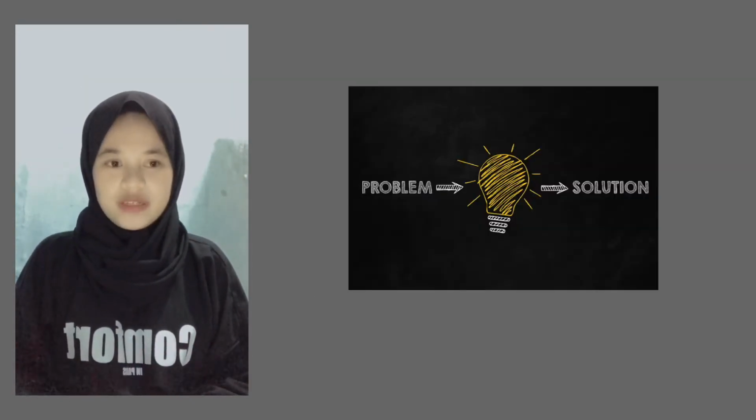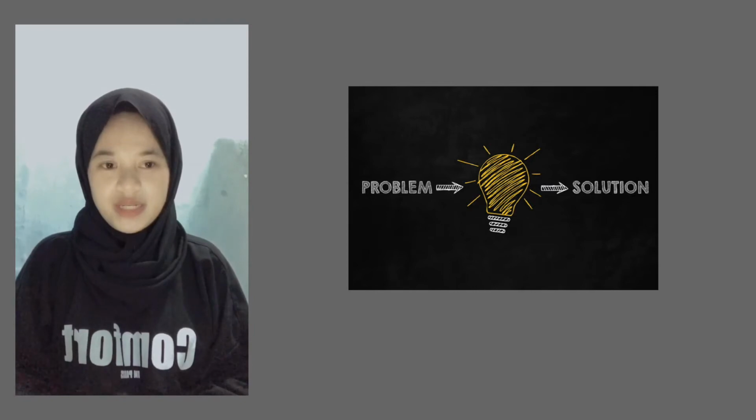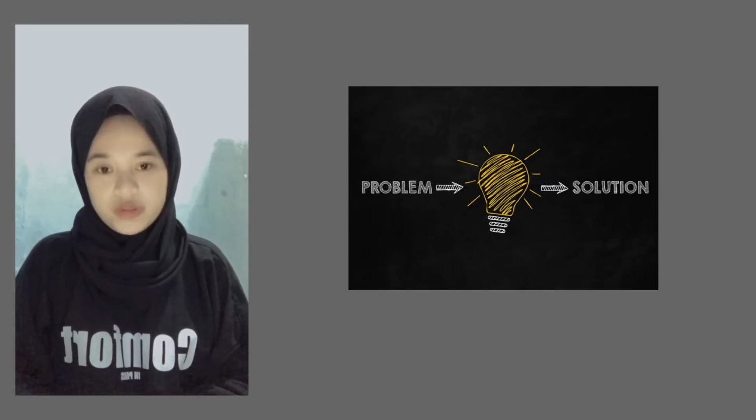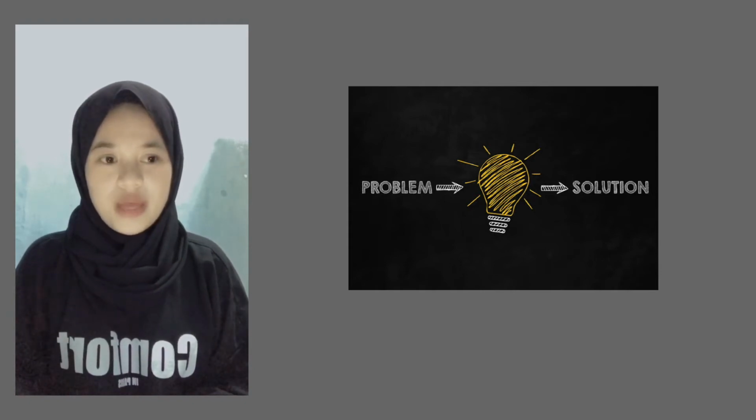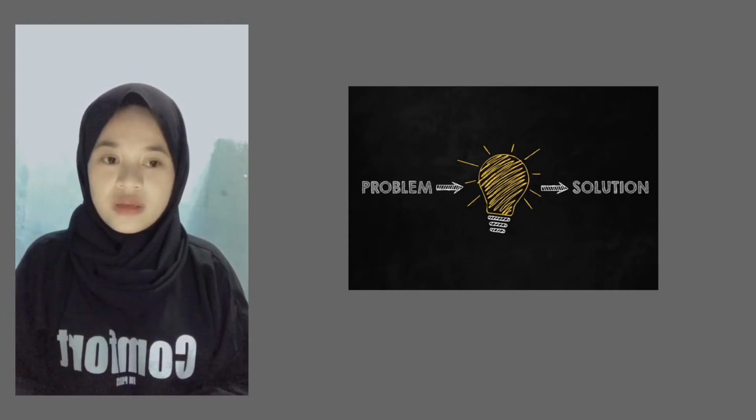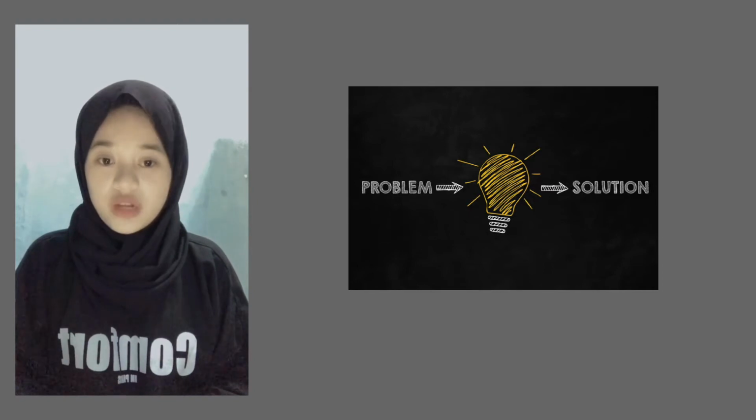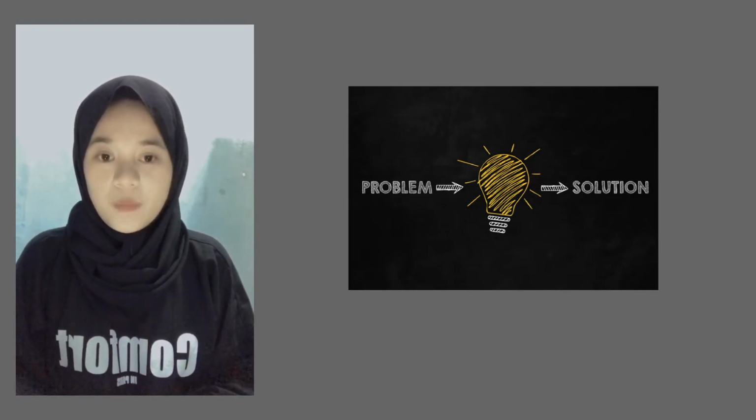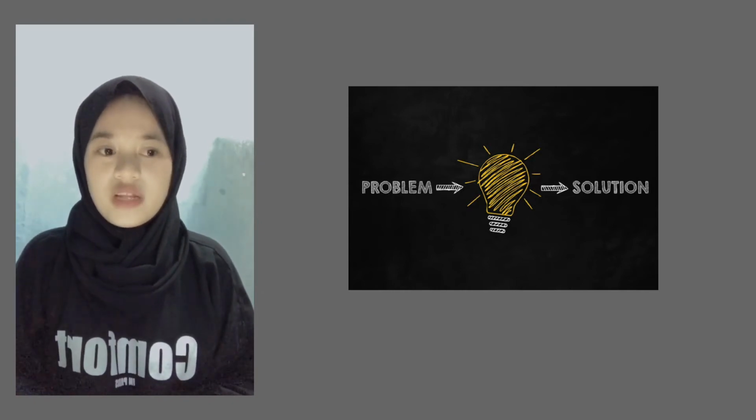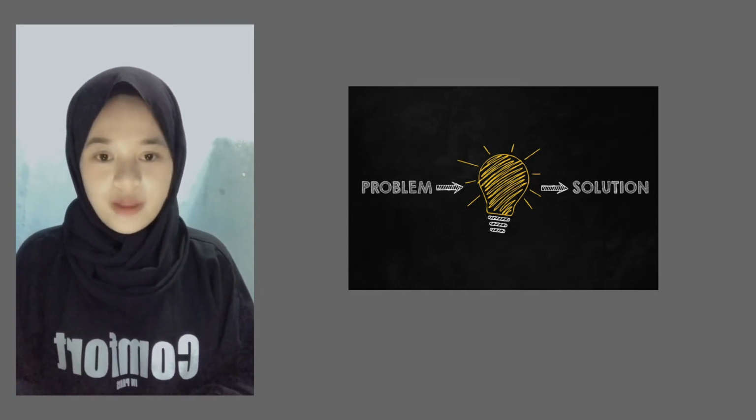In this paper, there is a problem formulation. First, what is cost? Second, what is the cost of production? And then, what are the elements in the cost of production? After that, what is joint cost? What are the methods of joint cost allocation, and how to determine production cost by the full costing method?